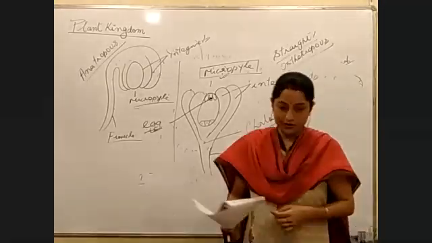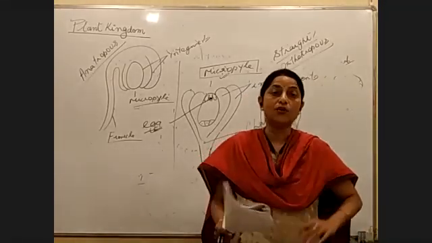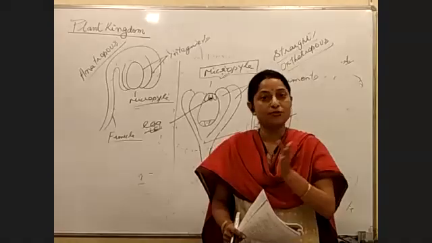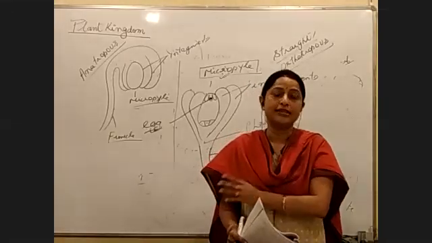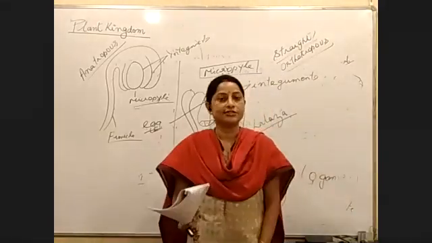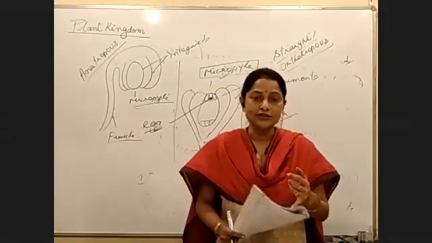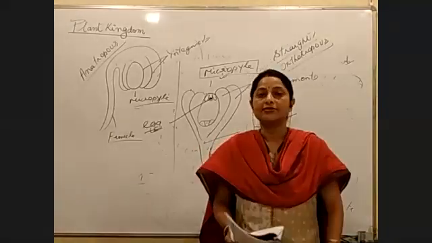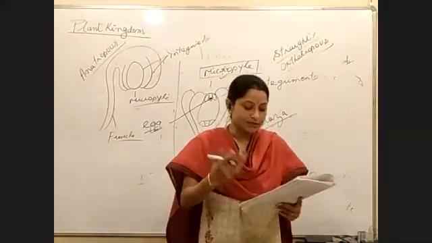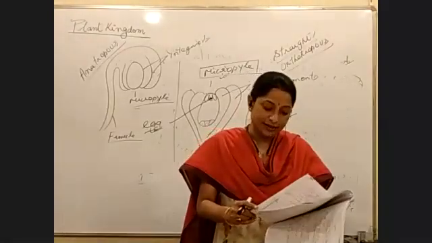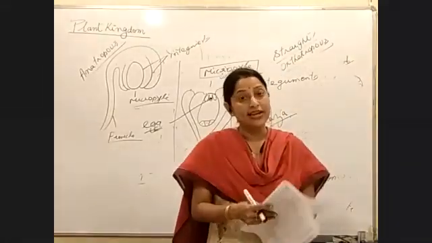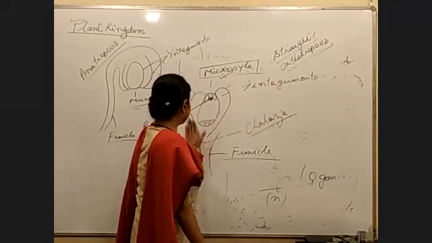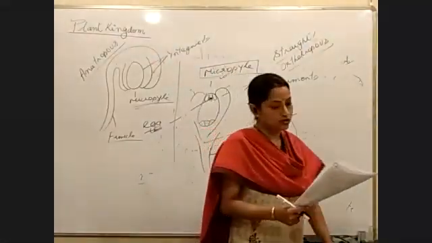Yes, ma'am. Right, so in questions on angiosperms, comparative questions will come. The orthotropous ovule is a characteristic of which group of plants? The anatropous ovule is commonly seen in which group of plants? It is commonly seen in angiosperms, and orthotropous is a characteristic of gymnosperms. Second point: the unitegmic ovule is a characteristic of gymnosperms, and the bitegmic ovule is a characteristic of angiosperms. The ovules are unitegmic in gymnosperms, that is, one integument is present. If you draw one, it will be of gymnosperms; if you draw two, it will be of angiosperms.